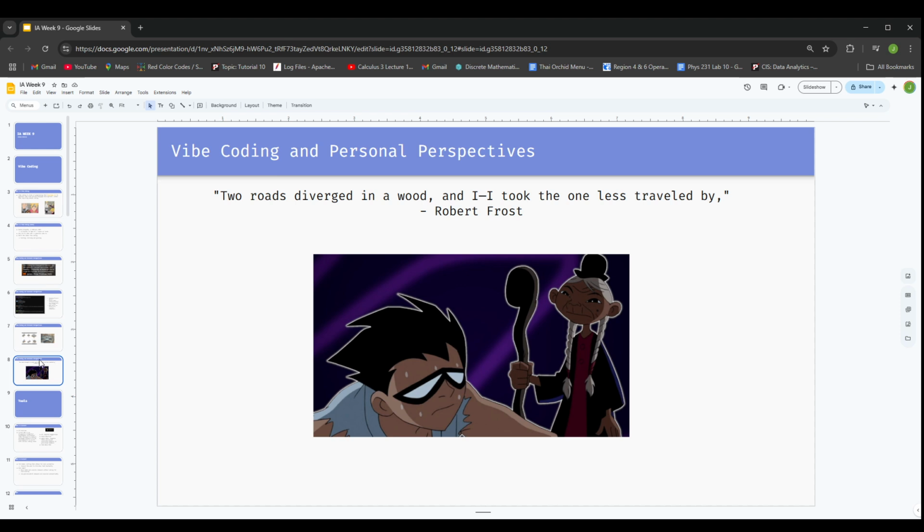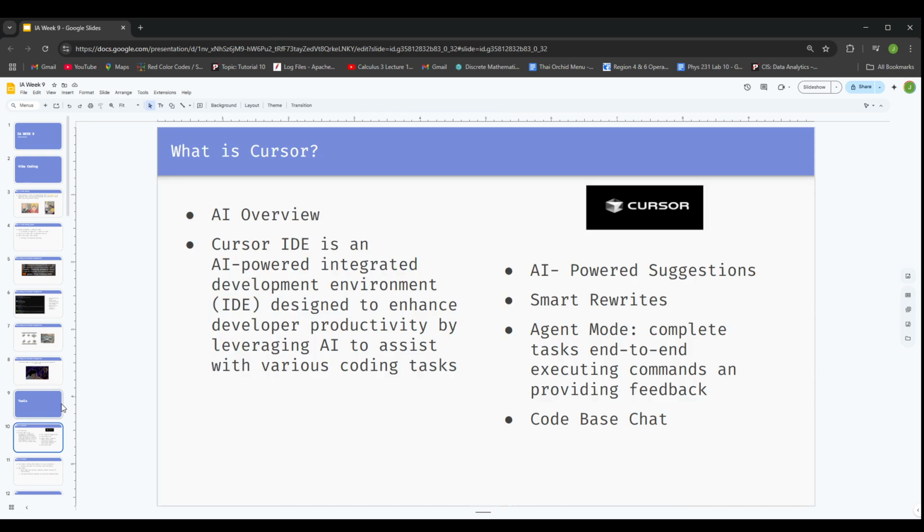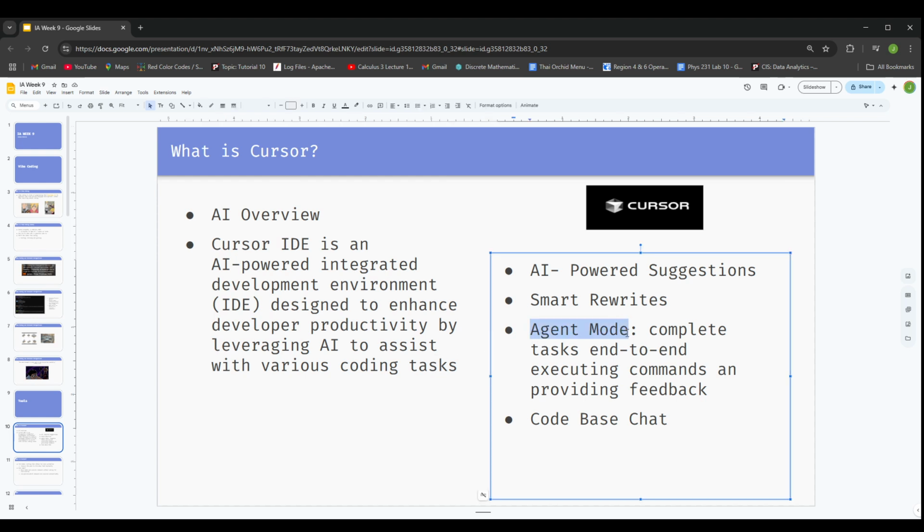All right, well, that's pretty much it for this section. I had another section, but she's going into tools. What is Cursor? I'm pretty sure we both know what Cursor is. I didn't really know too much about it, but there were some videos that Professor Abbott posted. What are agents? The one thing I took away from this is that it's AI powered. It does coding for you, like what we've been discussing, what vibe coding is. But there was an actual agent in here, and intelligent agents are basically a way to activate a function by saying something. So if you say, I want to debug this, instead of pressing a debug button, it runs that function for you.